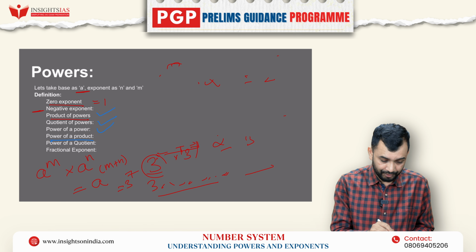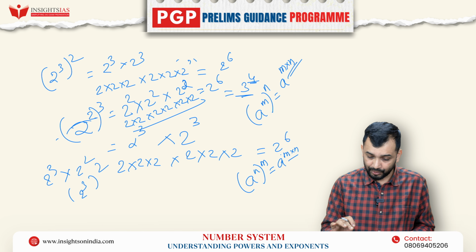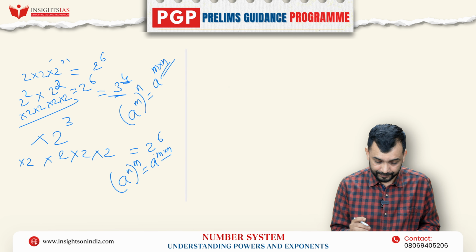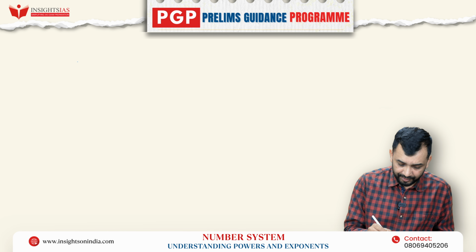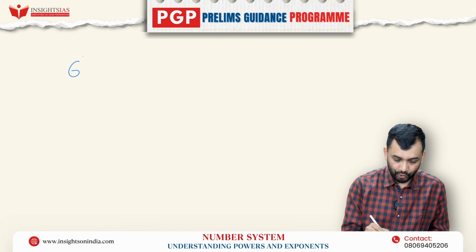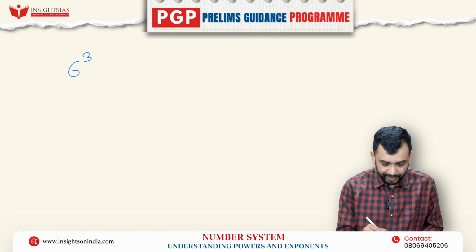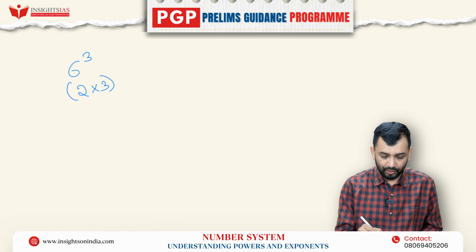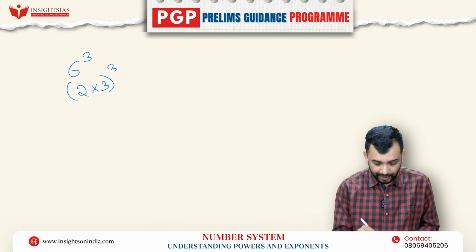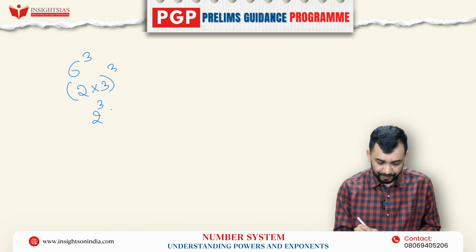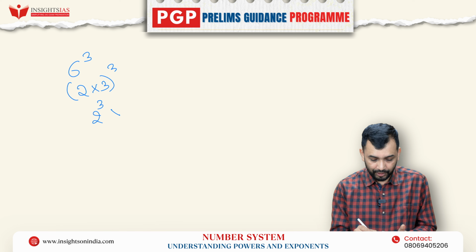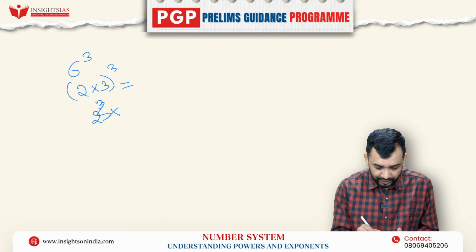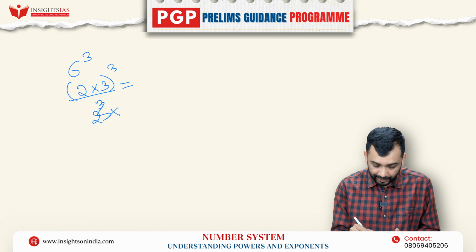What is power of a product? We'll go to another example. Say we have 6 cube. Now, this 6 can be written as 2 into 3, so it is (2 into 3) whole cube. That means it is 2 cube times 3 cube. So, understand the logic. How can I write (2 into 3) whole cube?